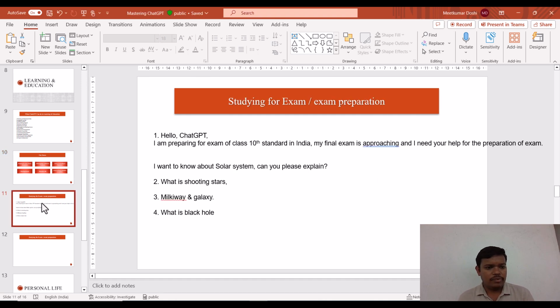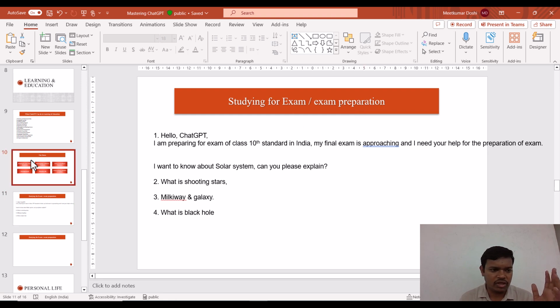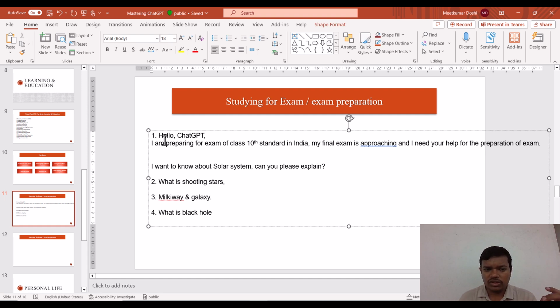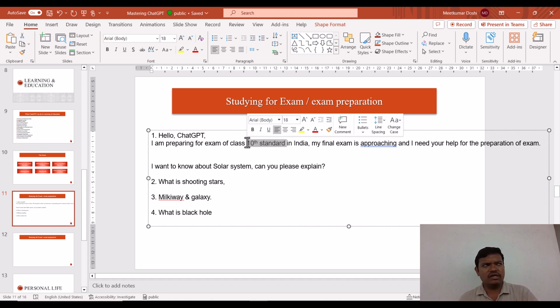For that purpose, I have prepared one slide, studying for exam and exam preparation, same as what we created earlier. For the first section, we are going to tell ChatGPT that I am preparing for the exam of class 10 standard in India. Basically, I am from India, so for the example purpose I am taking 10th standard, which means a 16 to 18 year old student is going to prepare for the examination, and my final exam is approaching and I need your help for the preparation of an exam.